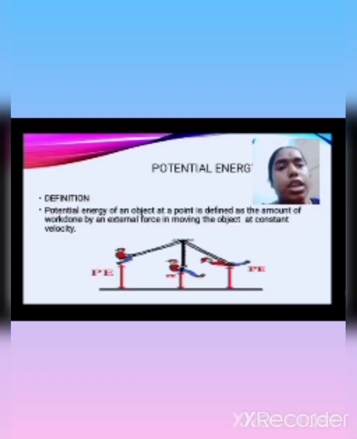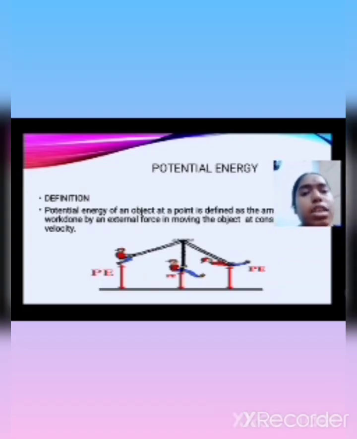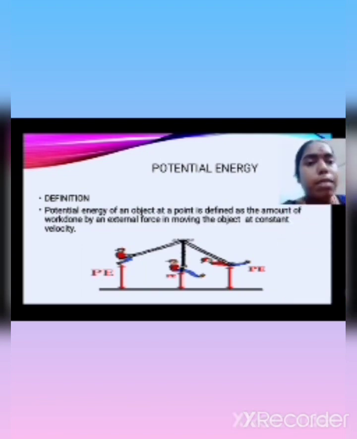Next one, potential energy. In this diagram, a boy is sitting on the rod, at an upper position, so he has potential energy compared to his original position. The potential energy of an object at a point is defined as the amount of work done by an external force in moving the object at constant velocity. So that is called potential energy.